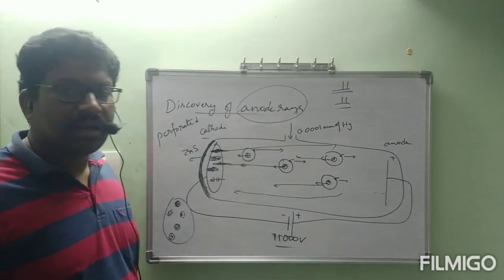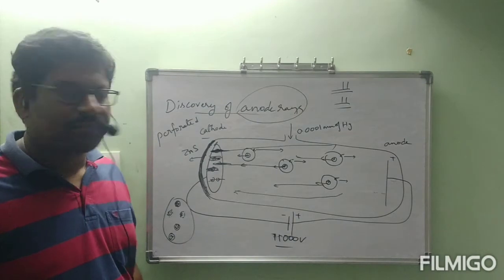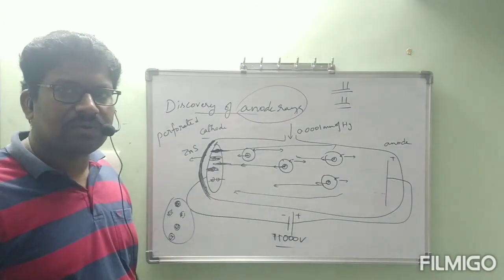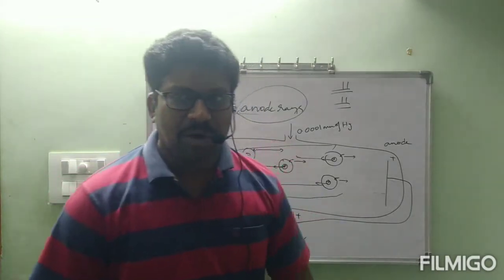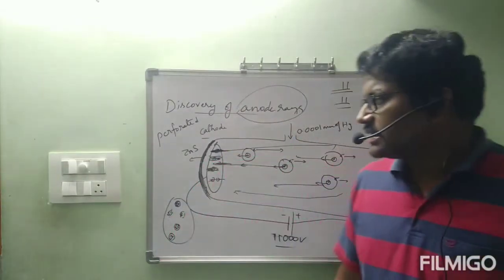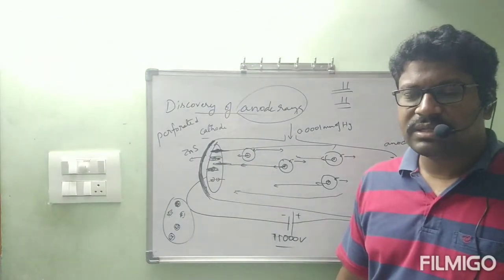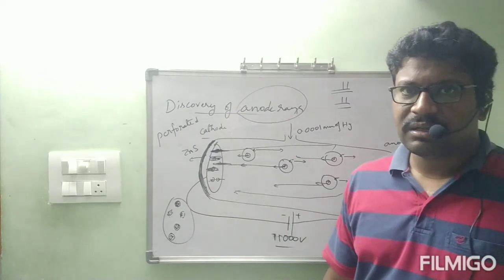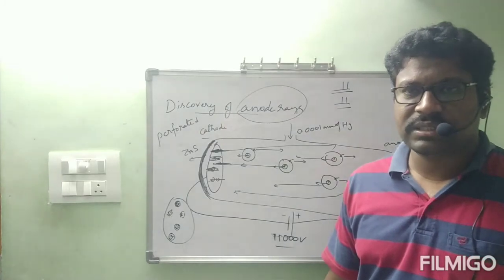Anode rays were discovered by Goldstein in the discharge tube experiment, in the same way. That is the anode and this is the cathode, and these particles appear to move from anode to cathode. That's why they are named anode rays. As these contain positively charged particles, they are called positive rays. They create a canal-like structure when falling on the zinc sulfide screen through the perforated cathode. That's why they are also called canal rays. This is the information regarding positive rays or anode rays. Next we will go through the properties of anode rays. Let us see them.